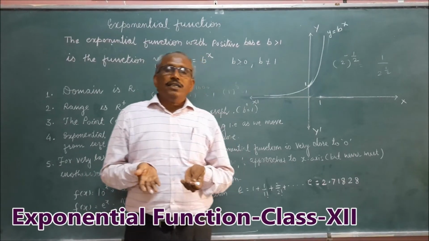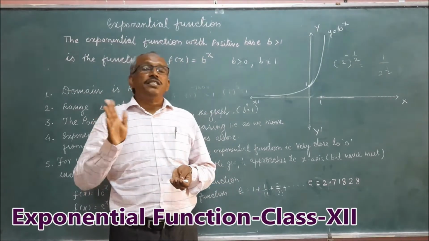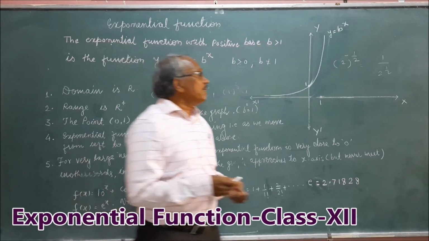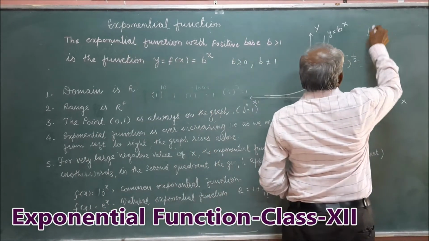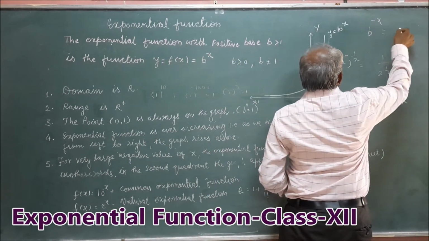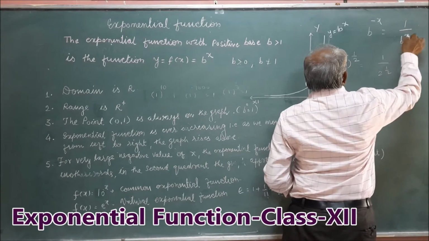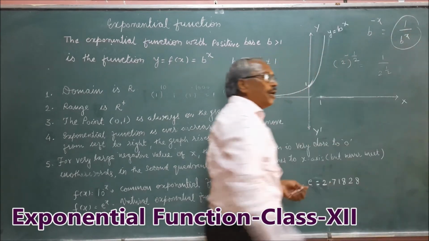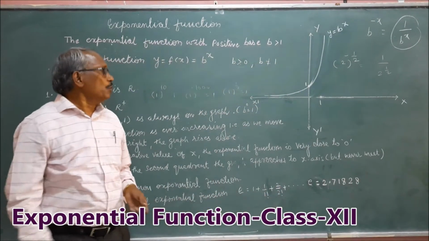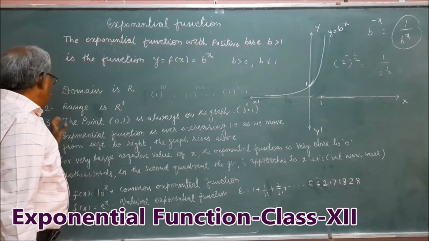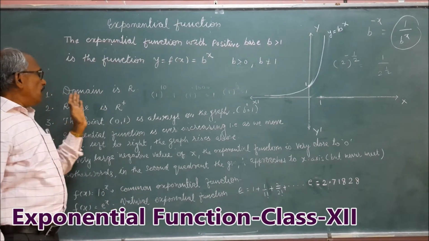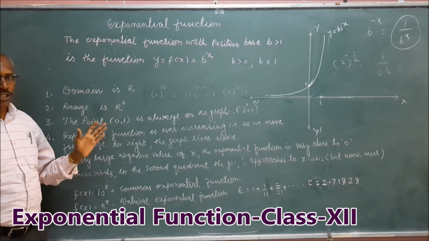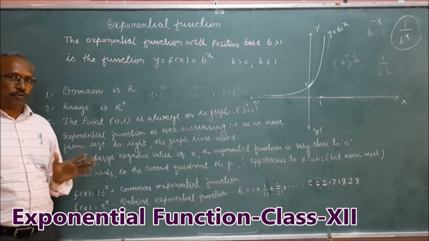And if x is a negative number, that means b^(-x), this can be written as 1 upon b^x, and 1 upon b^x is a positive real number. So we can say that the range of the exponential function is always positive.